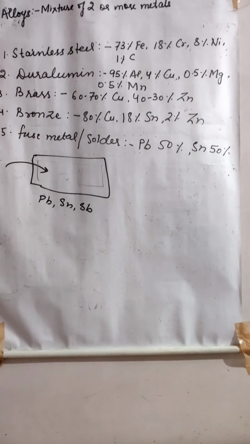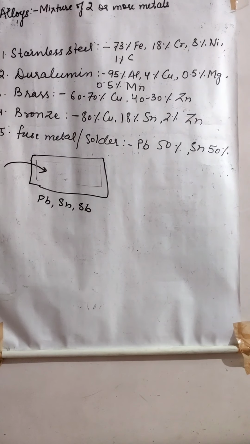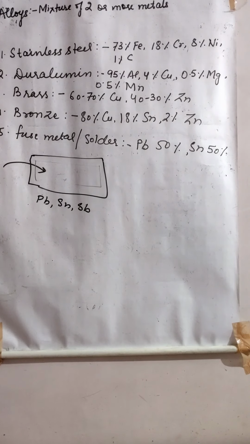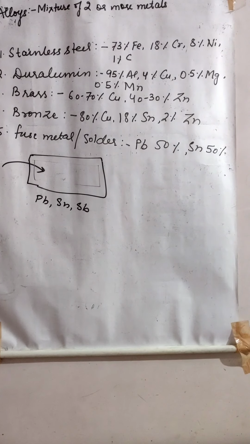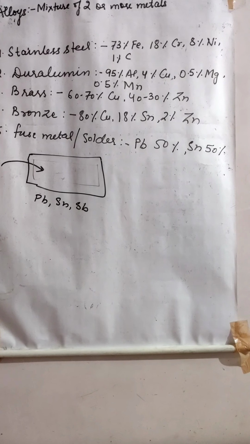What is the method of making alloys? Suppose we have to make an alloy of lead, tin and antimony. What do we do with all three? We melt them and pour them into one container, stir it and leave it for some time. It will solidify and we will have the alloy.